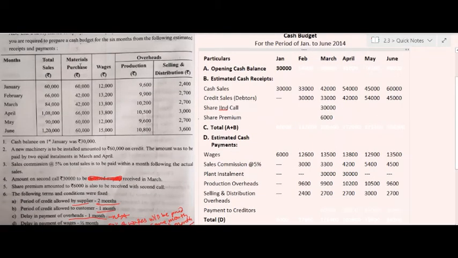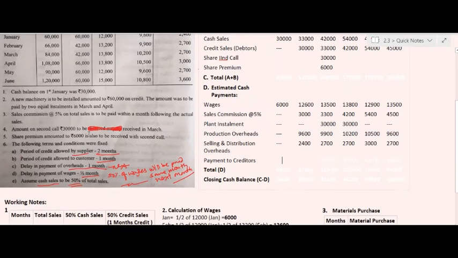The period of credit allowed by our supplier is 2 months. It means whatever material is purchased in the respective months, rather than making the payment in the same month, we make the payment after 2 months as the credit period is allowed to us by our suppliers.